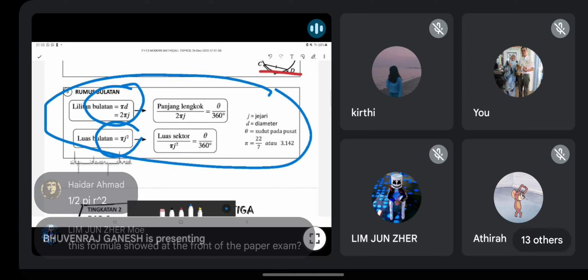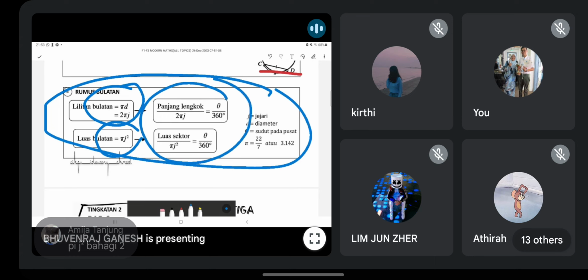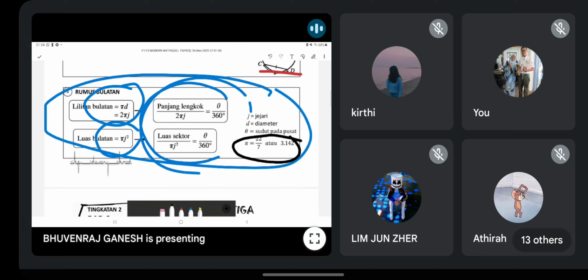Yes, half pi r square. This form, yeah, correct, shown. These two diberi, tak perlu hafal. Okay, both of this is given. Alright, so how to know the pi? Macam mana tahu? Usually soalan will give you the pi.